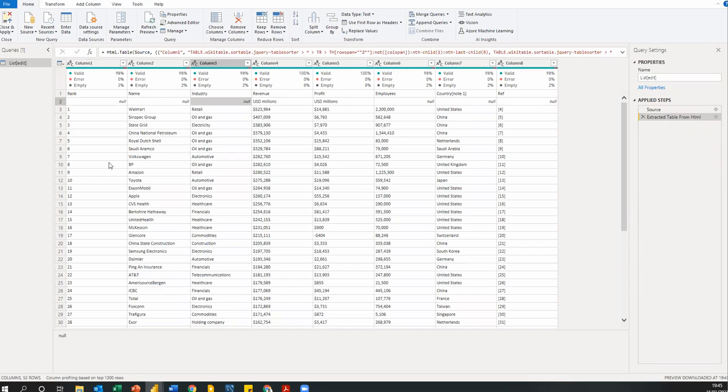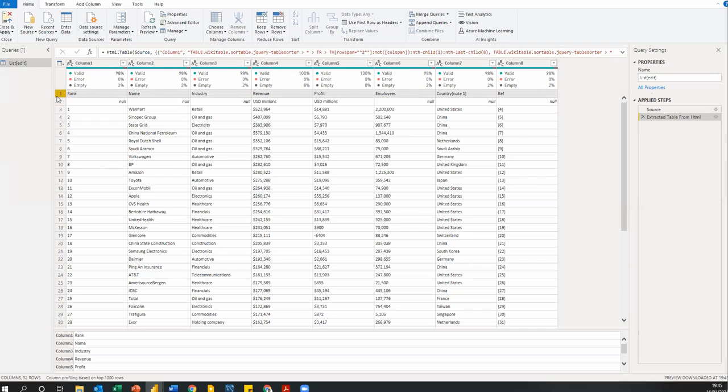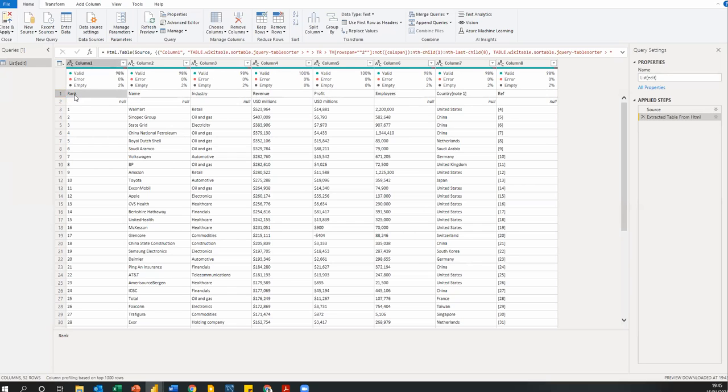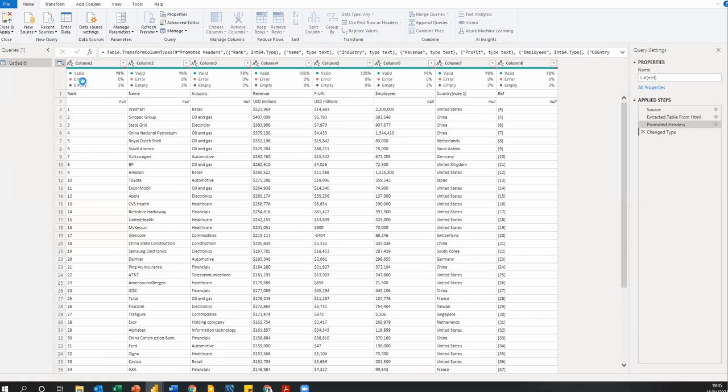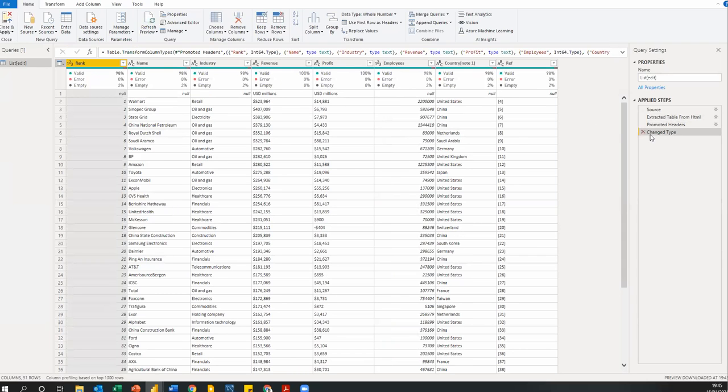I'll explain later. But the first thing I want to do is, I can see that my headers are saying column 1, column 2, column 3, column 4, whereas my first row is saying rank, name, industry, revenue. So this first row is supposed to be my headers. How can I make this row my headers in Power Query? I'll have to come here and say use first row as headers. So let me do that. Can we see? My headers are now rank, name, industry, revenue, and ref.